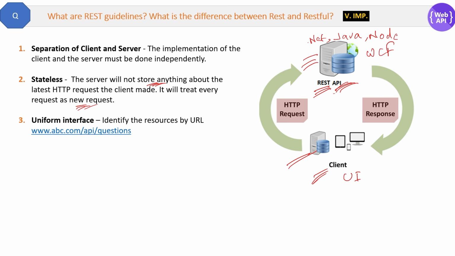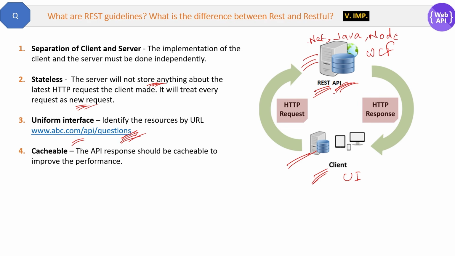Third guideline is uniform interface. Identify the resources by the URL itself. That means by looking at this URL, you can identify what resources this request is looking for. For example, by looking at this URL, I can say, okay, this resources is, we are looking for the list of the questions. Okay, so questions is basically the resources here, basically the data. We call data and resources interchangeably.